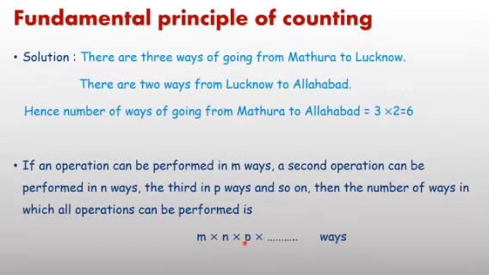Again, one example for this. First operation in m ways. Again, same example: from Mathura to Lucknow, 3 routes. From Lucknow to Allahabad, 2 routes. And if from Allahabad to one more place, Varanasi, there are 2 routes, then the total number of ways you can go from Mathura to Varanasi is equal to 3 into 2 into 2. Same pattern.